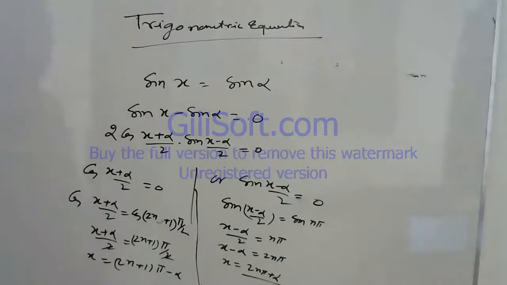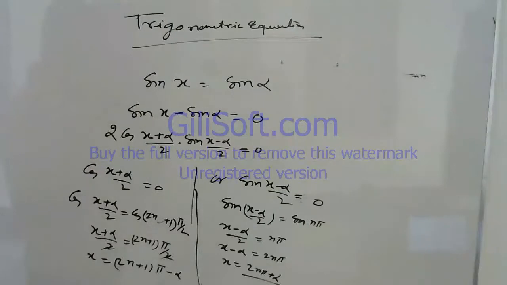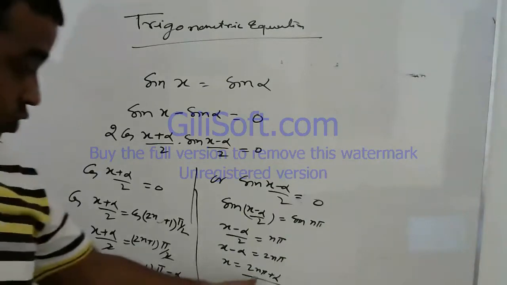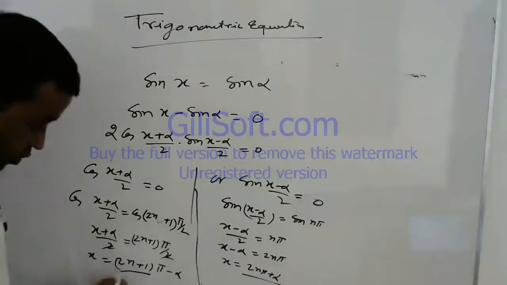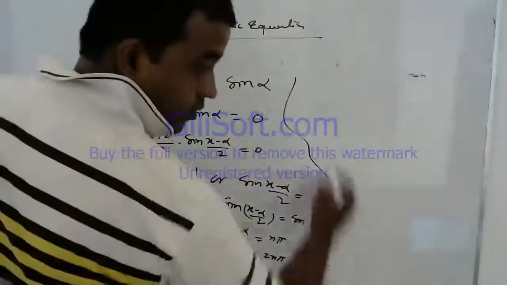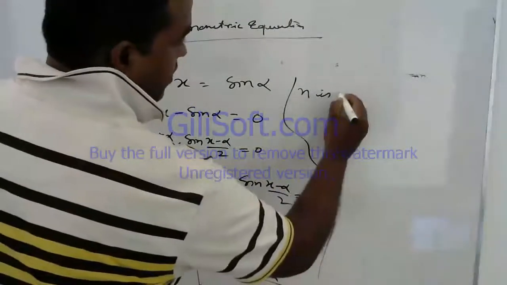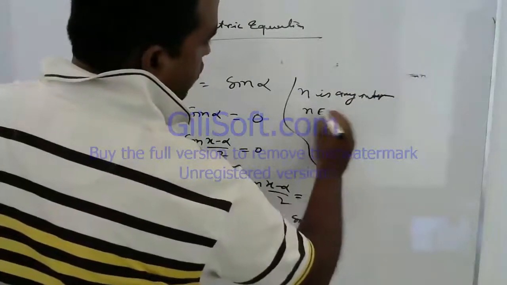Now you can see that in the case of sine x is equal to sine alpha, you get two values: either x is equal to (2n plus 1) pi minus alpha or 2n pi plus alpha, where n is any integer, n belongs to Z.